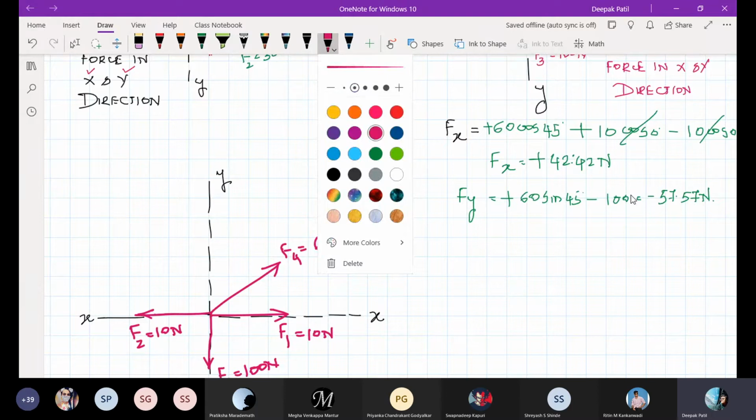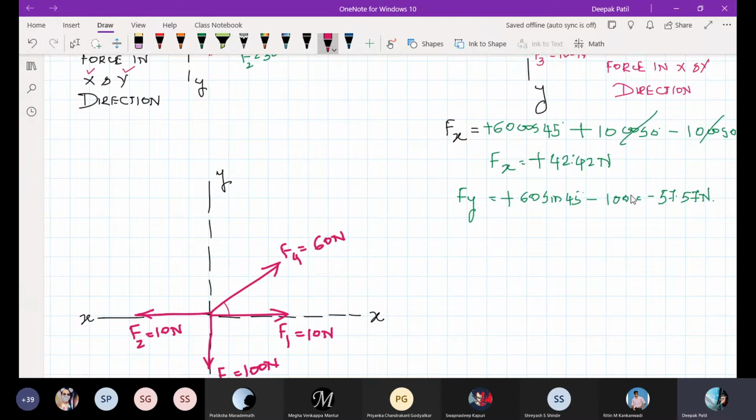And the angle made by this F4 with respect to x-axis, I told you to take it as 45 degree.